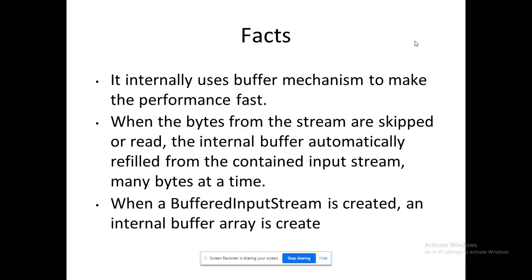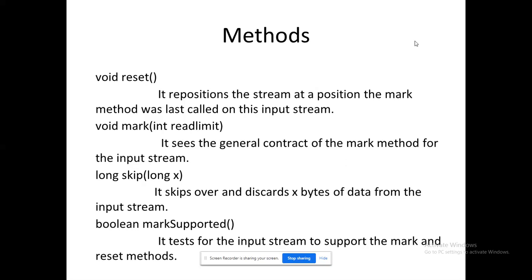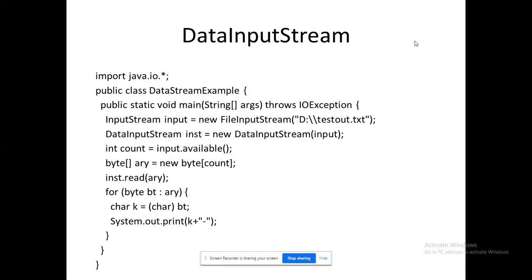Okay. Also a point I want to mention here: the internal buffer is automatically refilled from the contained input stream. No need to program. When we use the buffered input stream class, it will manage its refilling. That is the main idea. Third point: the internal buffer array size is created. They have mentioned the mark method, which could be identified. That is the term they want to mention here.